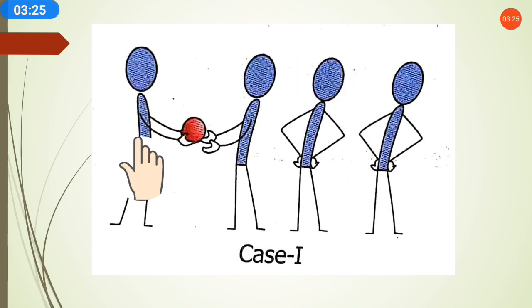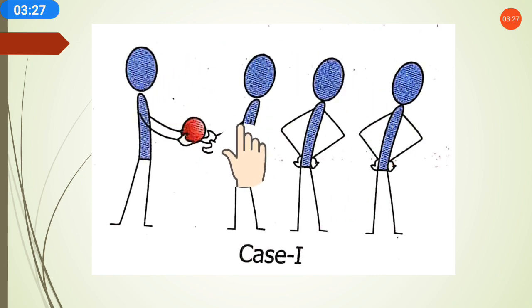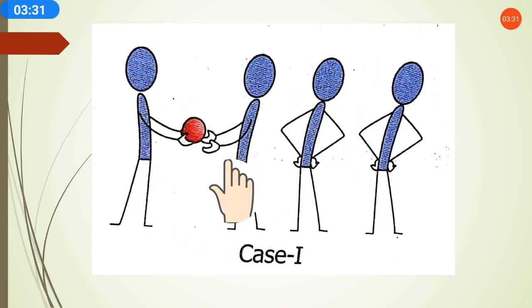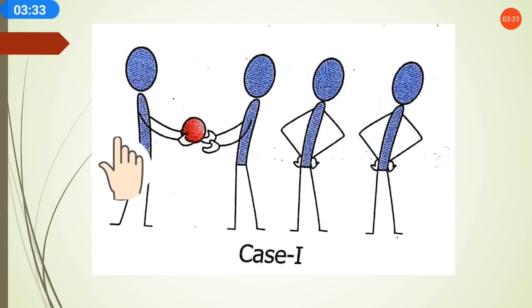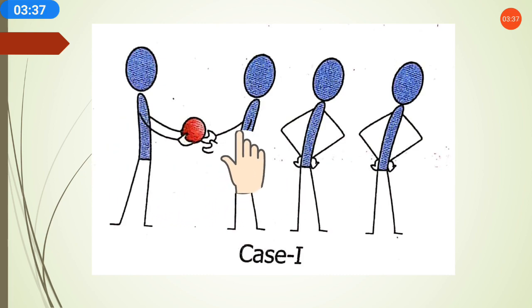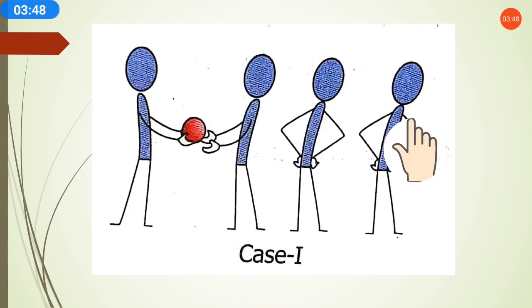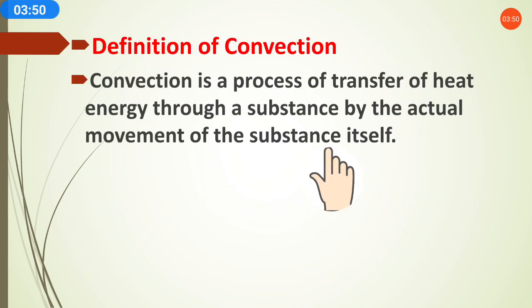One molecule passes the heat to another molecule, then another, and so on. This is a clear example of the transfer of heat from one object to another through direct contact. Now we will start our next topic, convection.